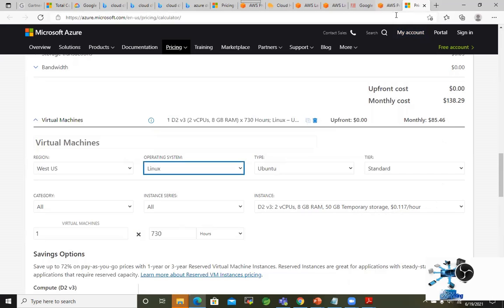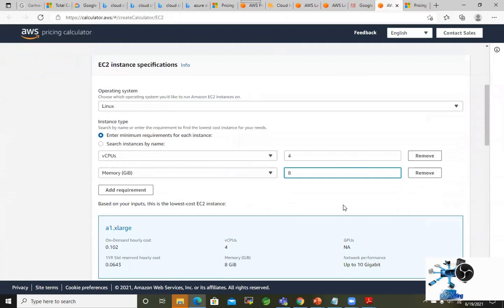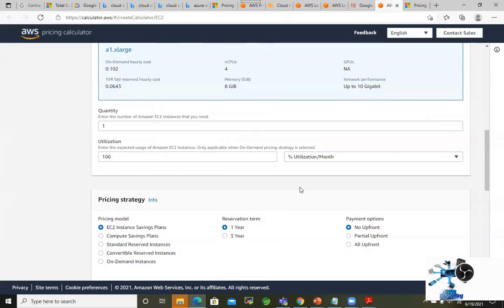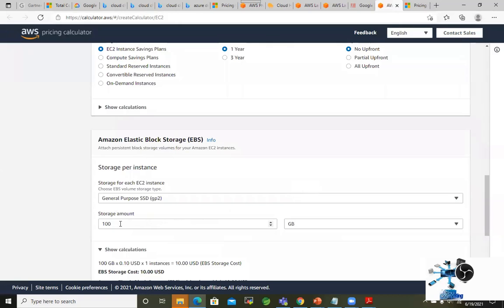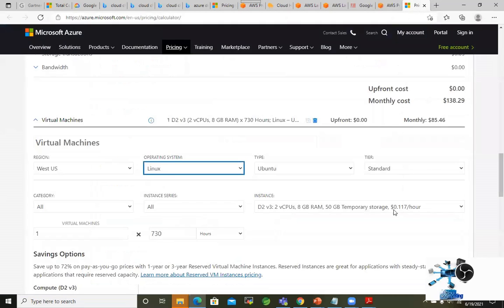Okay, 8 GB, 8 GB. What is the disk size here? Storage, this is 100, right? This one has even 50.